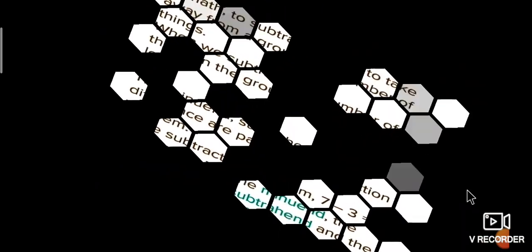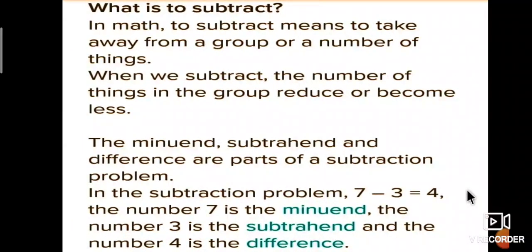Okay, next one is subtraction. What is subtraction? In maths, to subtract means to take away from a group or a number of things. When we subtract, the number of things in the group is reduced or becomes less.